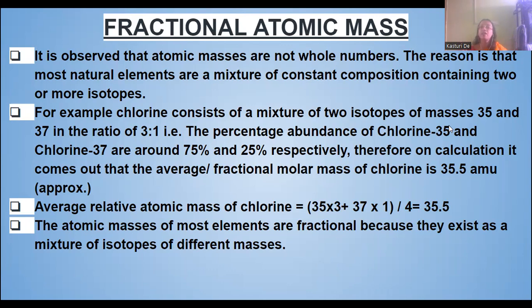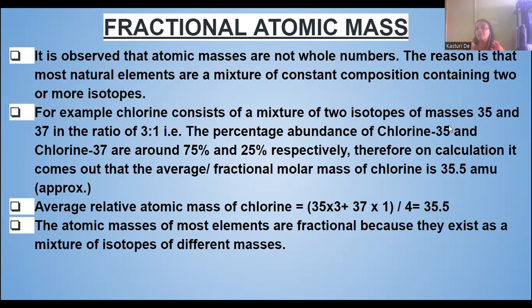The reason is that most natural elements are a mixture of constant composition containing two or more isotopes. Like in the case of chlorine, it has two isotopes, 35 and 37, and they are in a constant composition mixture in the ratio of 3:1.